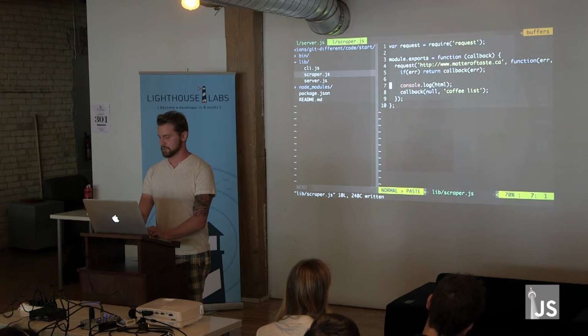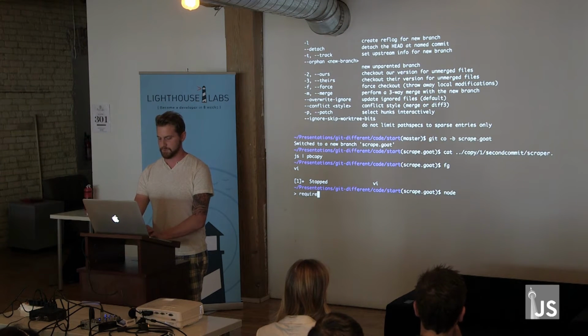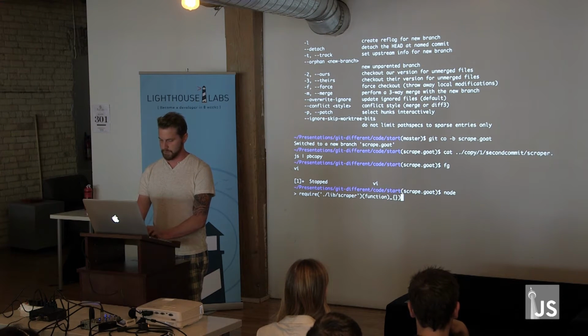I could write a test to do this, but to prove that this does in fact work, I'll do it the old-fashioned way, which is I'll actually execute it inside the REPL. Execute that.